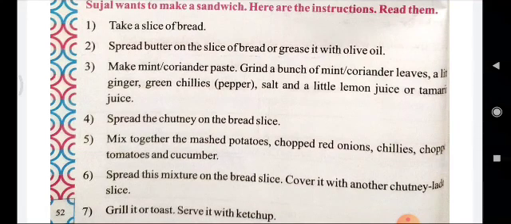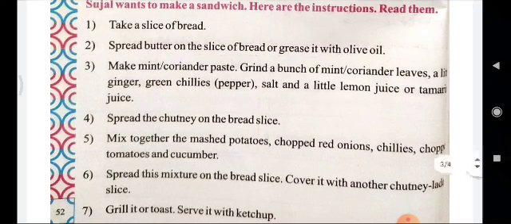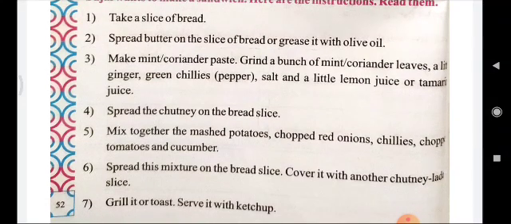Make a mint or coriander paste. Grind a bunch of mint or coriander leaves, a little ginger, green chilies, pepper, salt and a little juice of lemon or tamarind juice. Spread the chutney on the butter slice. Mix together the smashed potato, chopped red onions, chilies, chopped tomatoes and cucumber. Spread this mixture on the bread slice.